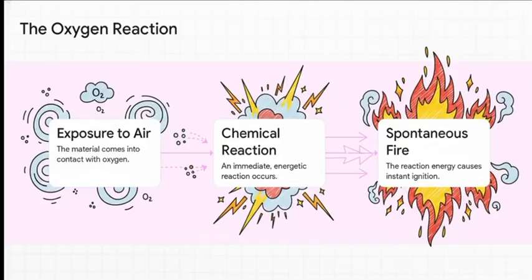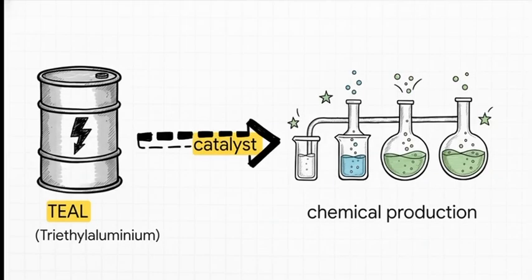And to understand more about this pyrophoric material, you need to understand the chemical reaction that is happening with this material. When it is exposed to air, a big chemical reaction happens because it reacts with oxygen in the air. This chemical reaction happens, and then it is sustained. It becomes a big fire. A spontaneous fire happens because this has energy, and that is why this is used as a catalyst.